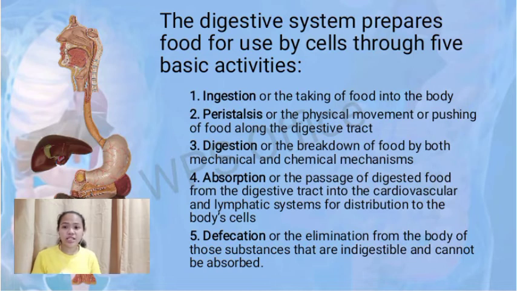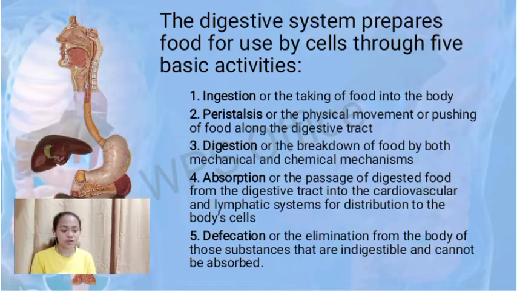The digestive system prepares food for the use of the cells through 5 basic activities. The first one is ingestion, or simply the taking of food into the body. The second one is peristalsis, or the physical movement or pushing of food along the digestive tract. Third is digestion, or the breakdown of food by both mechanical and chemical mechanisms.